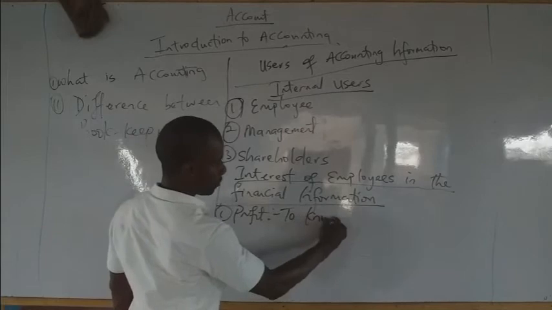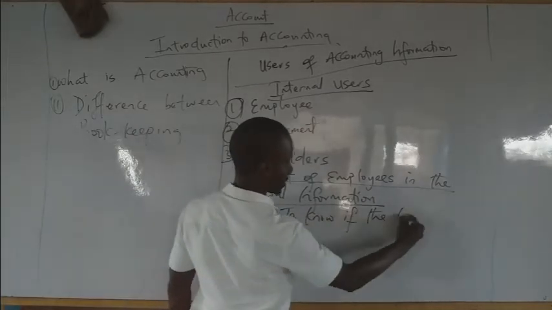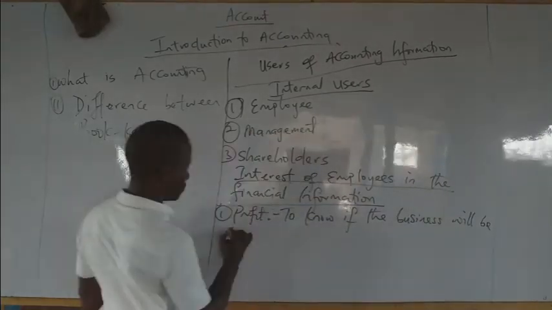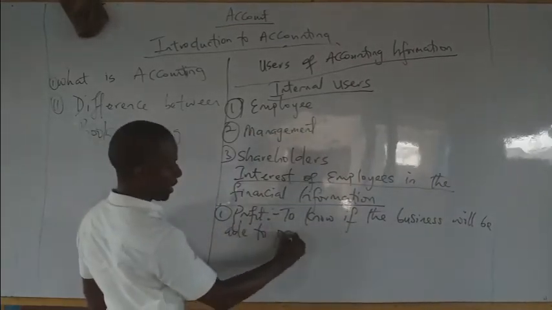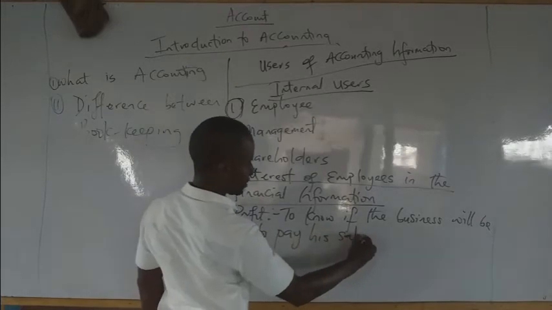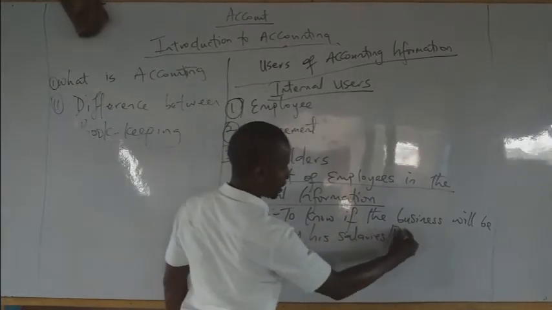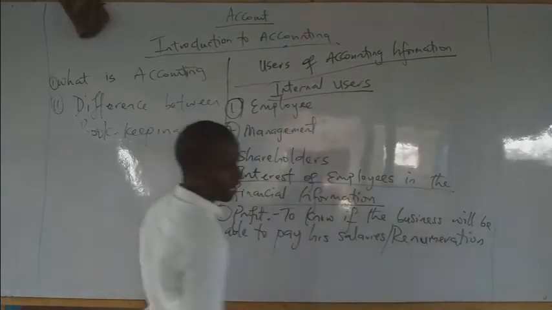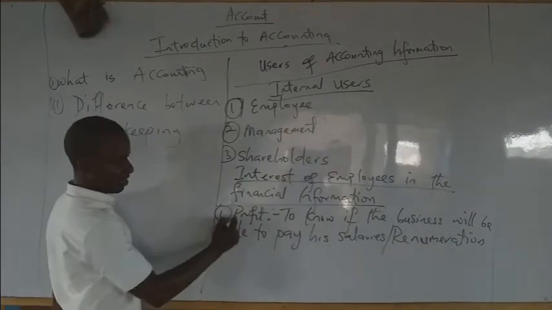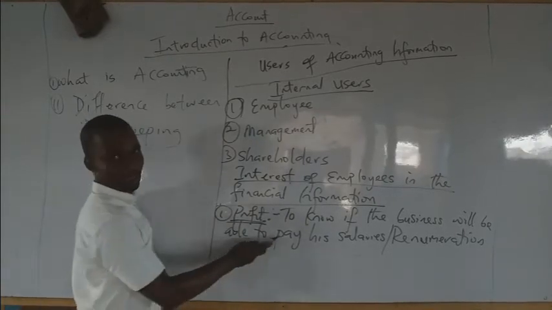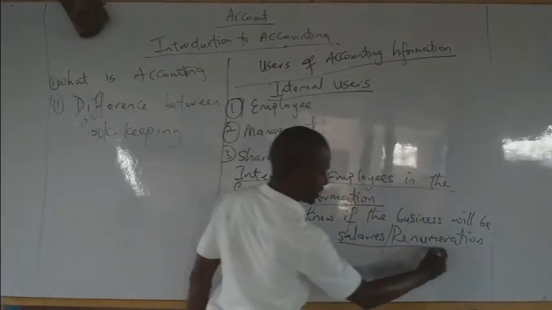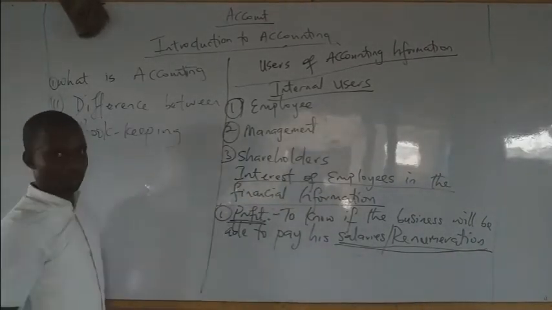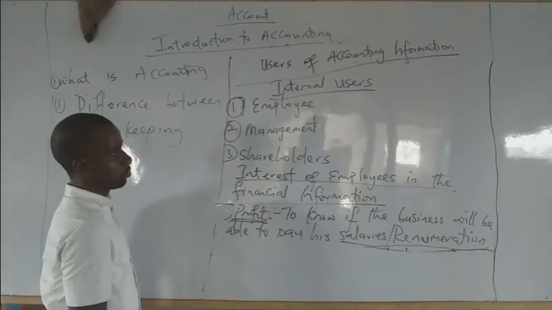To know if the business will be able to pay his salary or remunerations. That is the main thing it's after. Any other information, it doesn't care. It's always after this profit, to know whether the company will be able to pay his salaries and remunerations. So please take note.